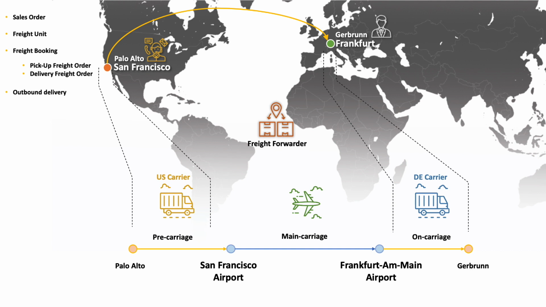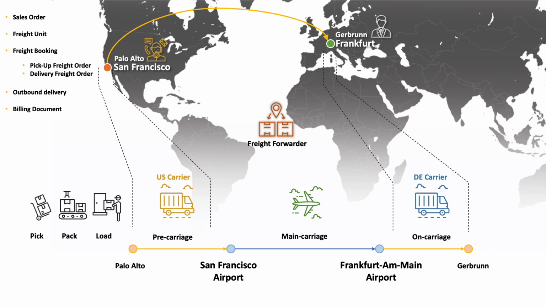Once that is settled, we will then be able to generate the outbound delivery, which will be the start of the warehousing activities. From a warehousing point of view, they will need the outbound delivery in order to generate the pick list, i.e. to know where to go in the warehouse and what items they are supposed to pick. They will then also perform the packing and loading. The loading, of course, will be done onto the truck of the US carrier that has been subcontracted to carry the goods from RDC all the way to the airport. This is the pre-carriage leg.